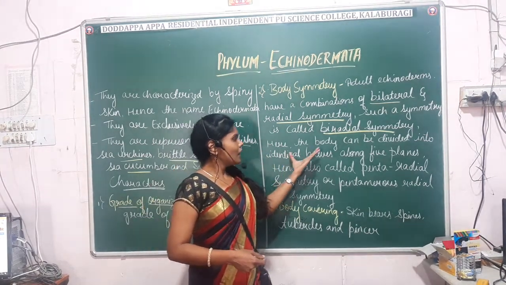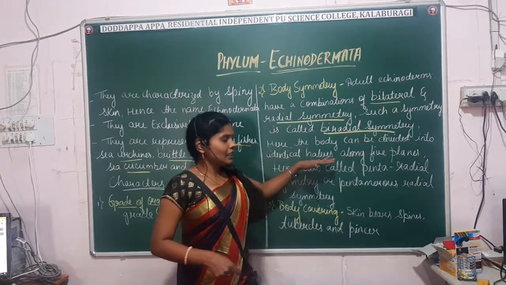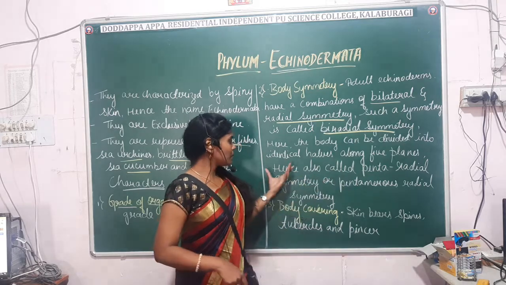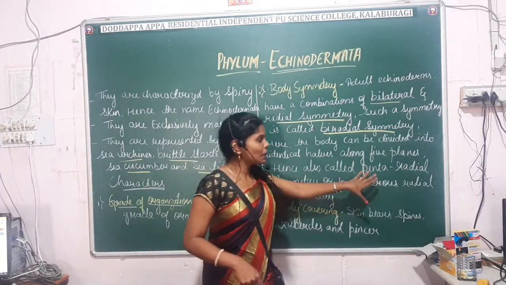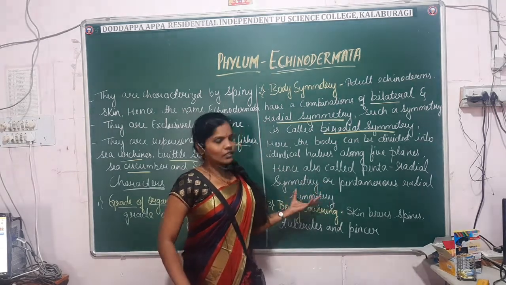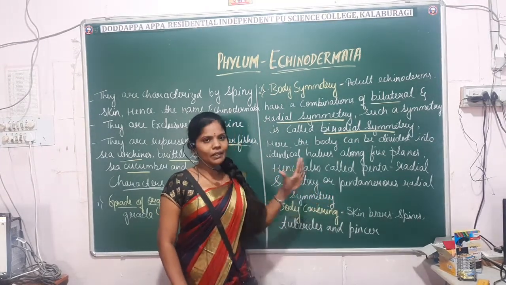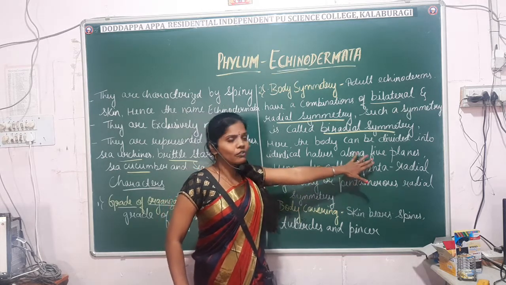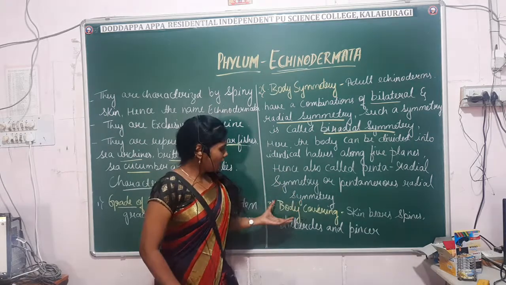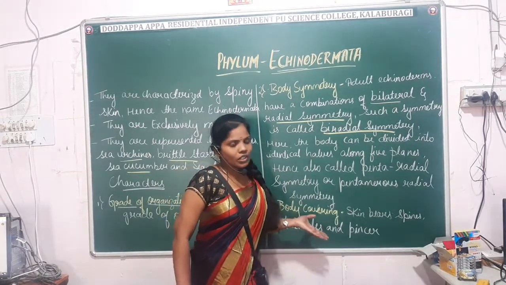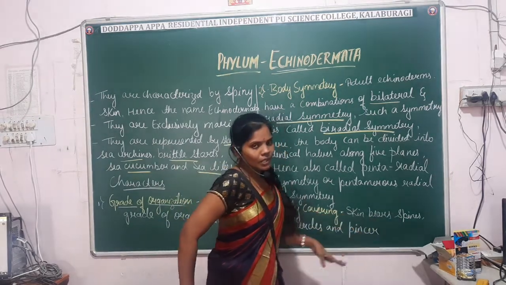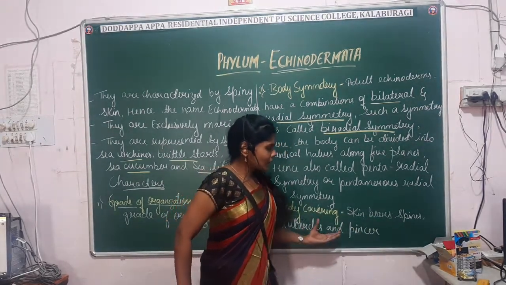Hence they are also known as pentaradial symmetry or pentamerous radial symmetry. Penta means 5. The body is covered by spines. The skin is made up of spines, tubercles and pincers.